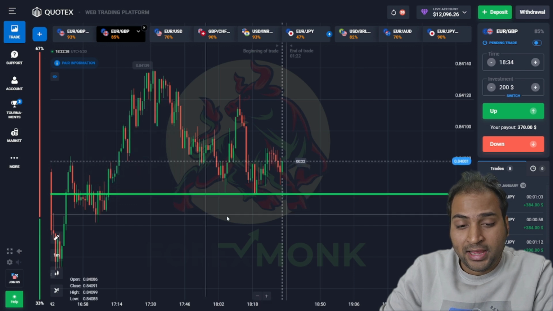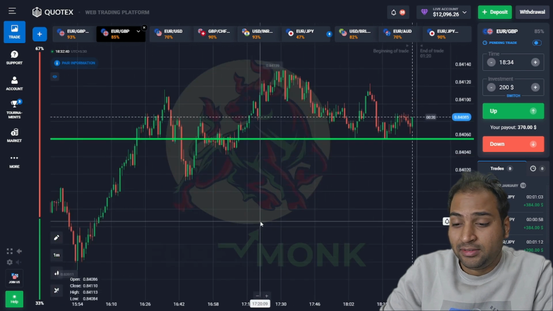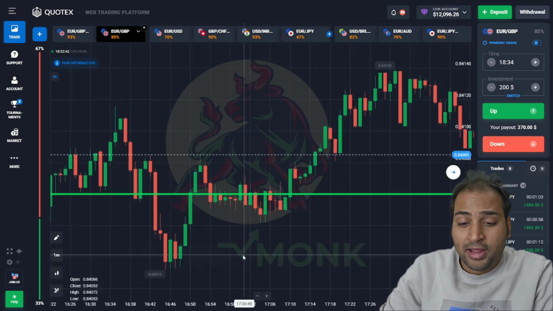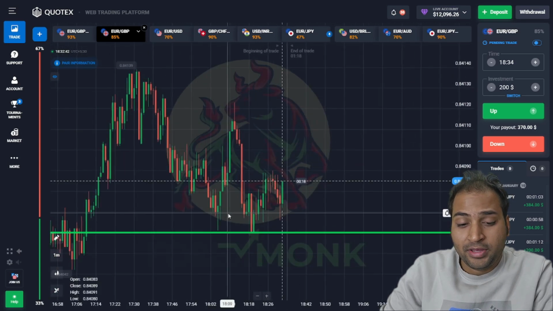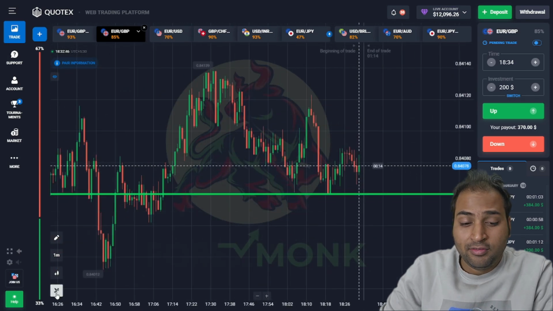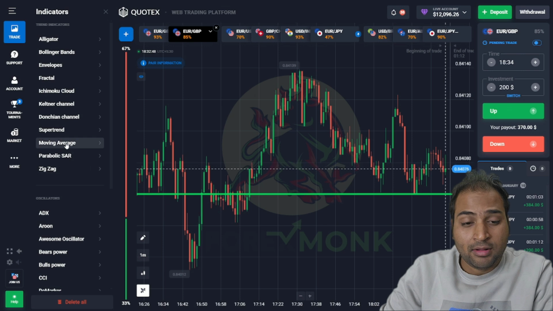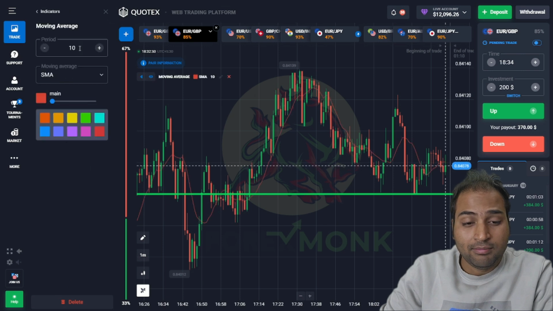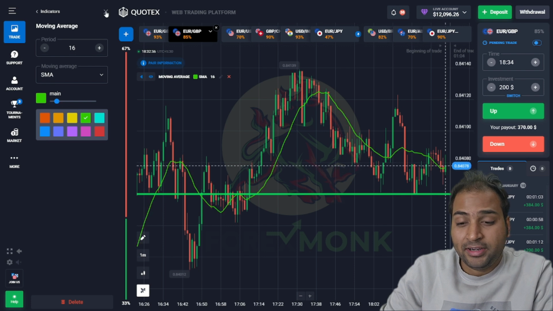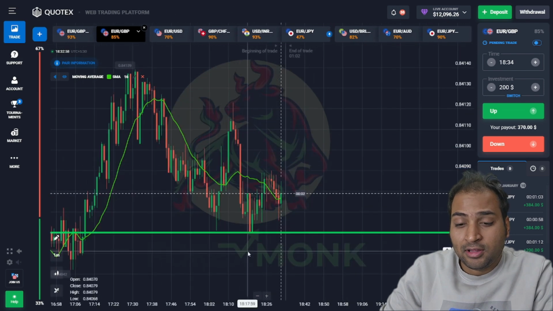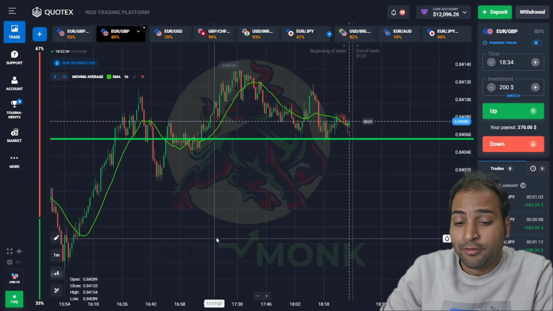All right, so the line is clearly visible on the screen if you are noticing this, and we have some amazing structure here. We will implement an indicator, the moving average, the SMA simple moving average. We will change the setting to 16, color will be green, some thickness, and right now the moving average is now clearly visible for your information.